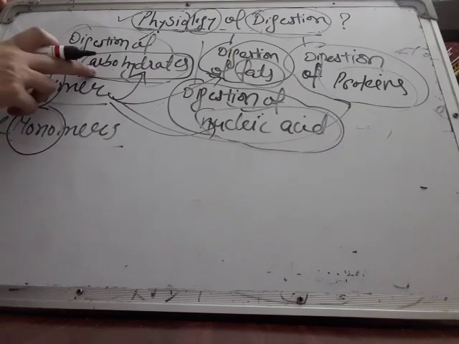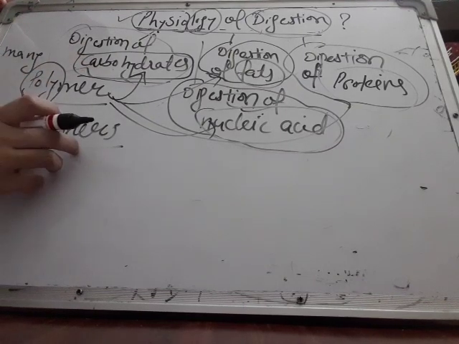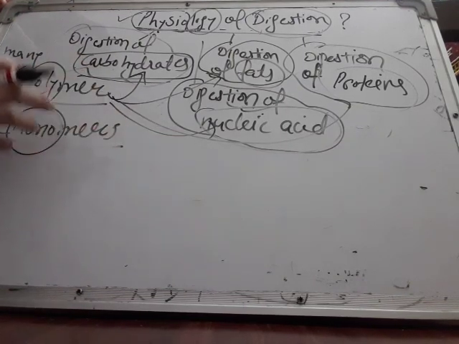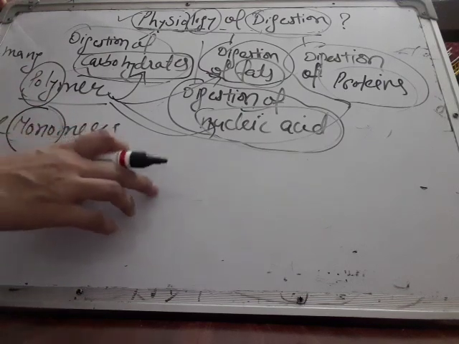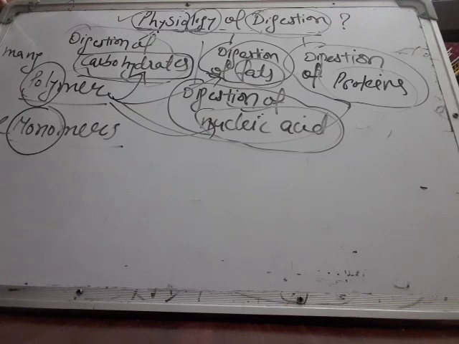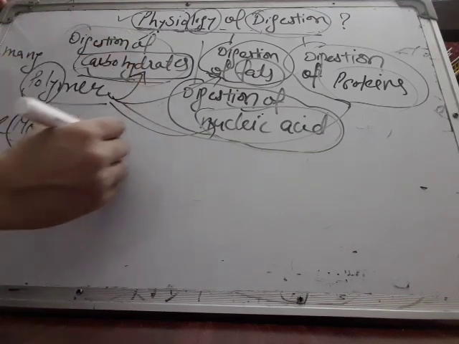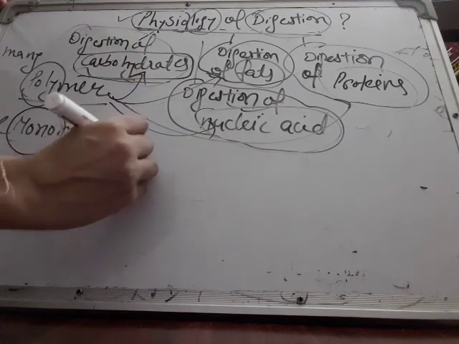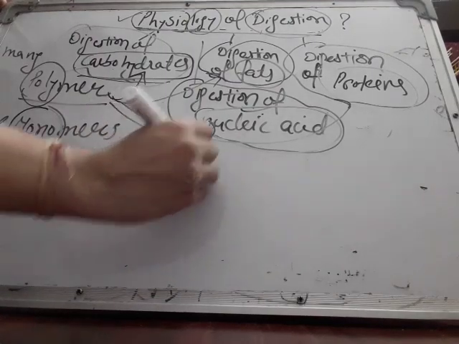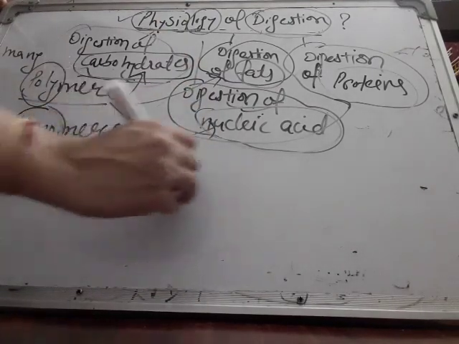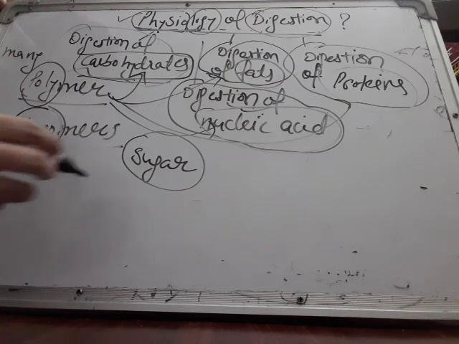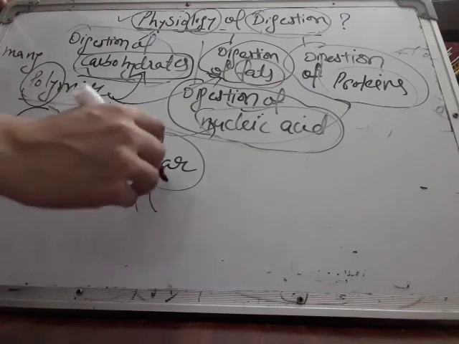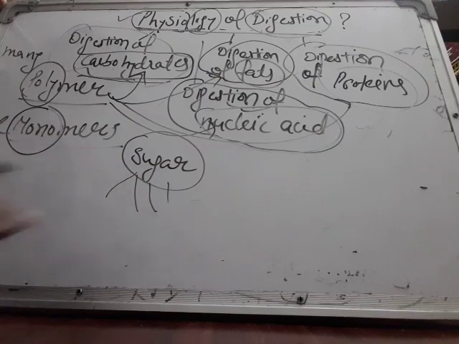Let us take the example of carbohydrate first. Carbohydrate is a polymer, but it is made up of many monomers. Monomers are the simplest unit of polymers, meaning many monomers combine to form polymers. What is carbohydrate made up of? Carbohydrate is made up of many simple sugar molecules. So sugar is the monomer of carbohydrate. Sugars are of various kinds that you will study in the chapter biomolecules. I'll tell you one simple example.